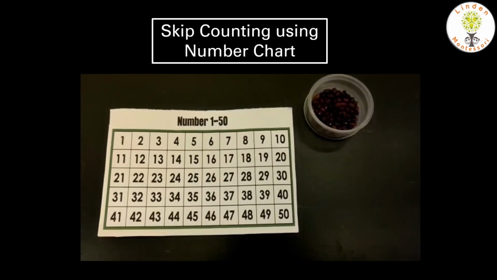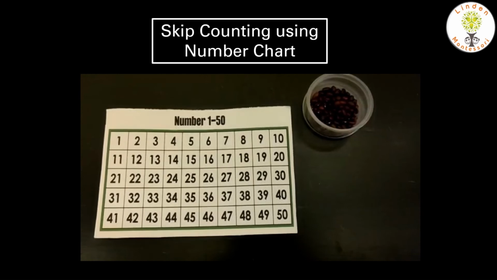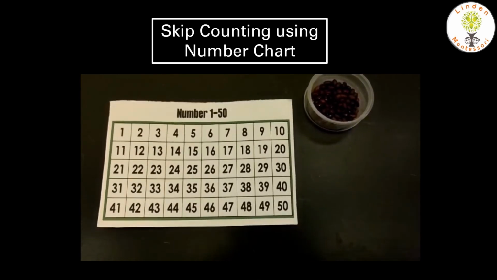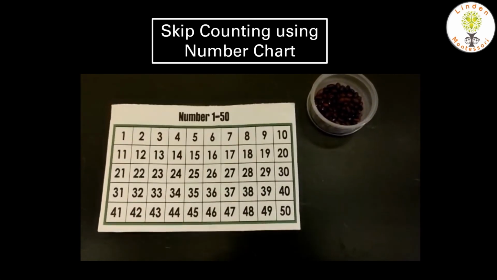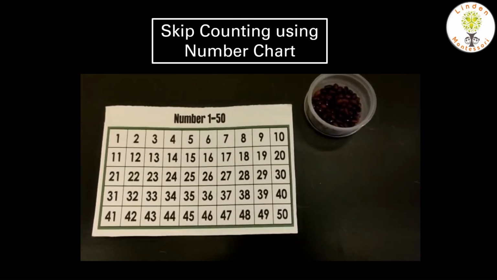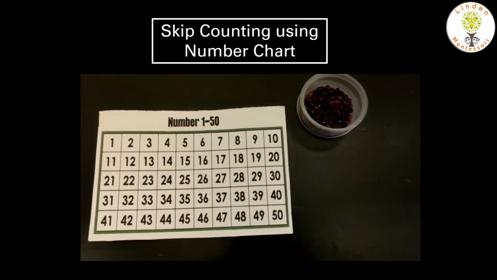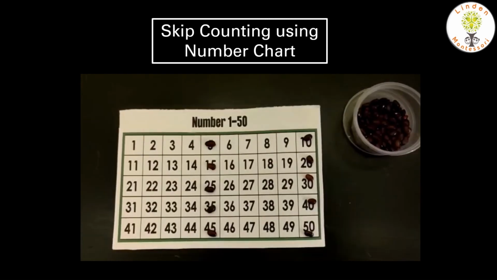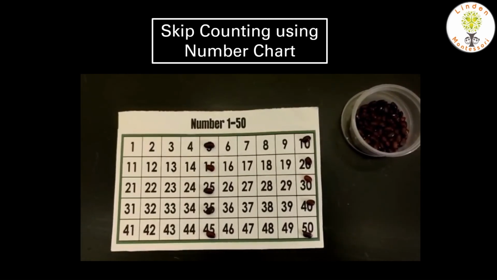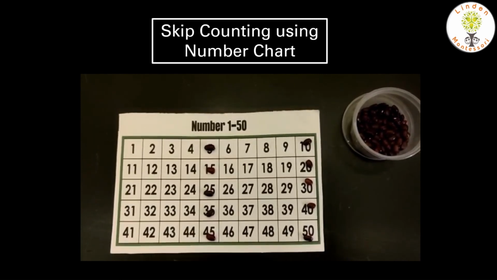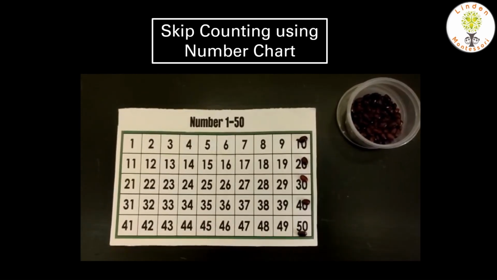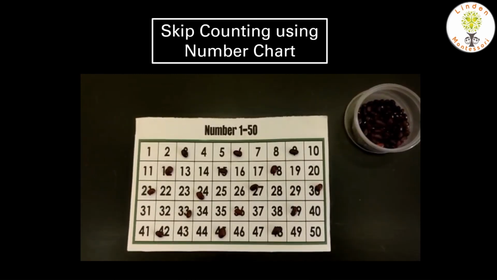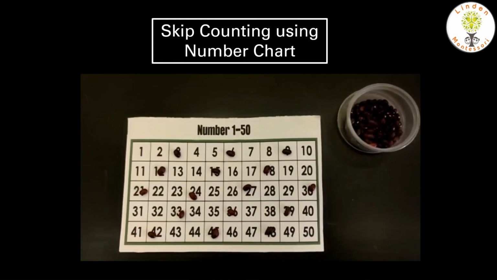You can also practice skip counting using a number chart. I have taken a number chart of 1 to 50 here and some rajma beans. Instead of rajma beans, you can also use chana or beads for this activity. This is skip counting of 2. This is skip counting of 5. This is skip counting of 10. This is skip counting of 3.